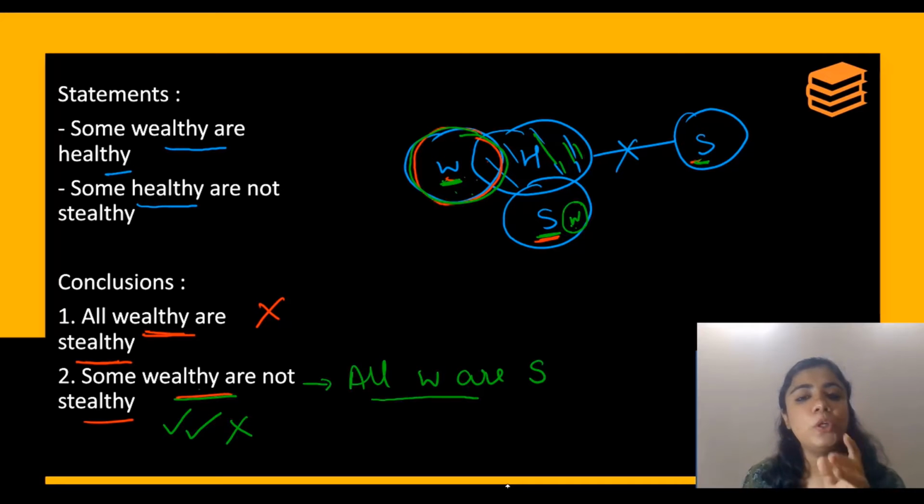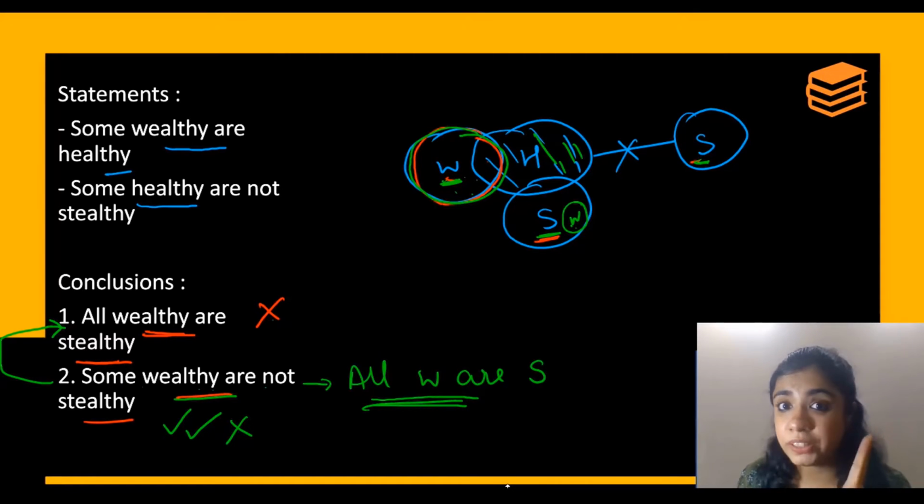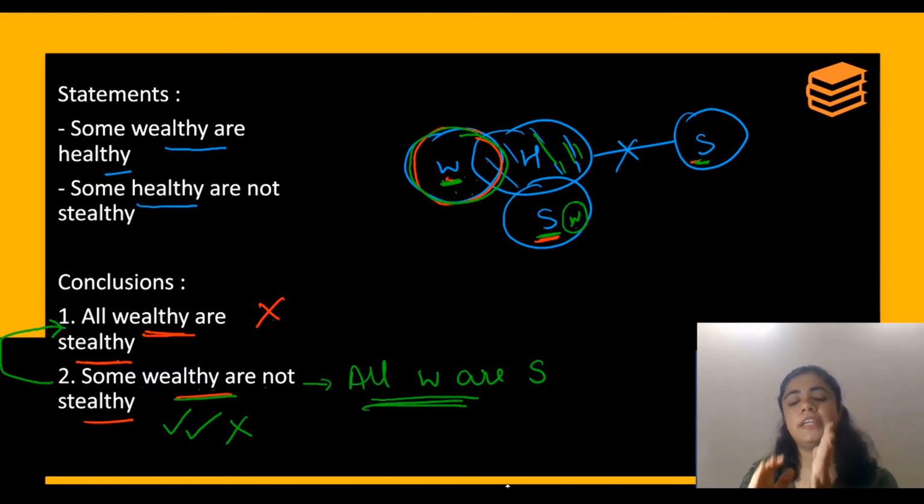Now generally what do students do? The students mark the answer as neither one nor two follows. But observe very carefully. Some wealthy are not stealthy, the opposite of that is all wealthy are stealthy, which is what we proved. So you have two opposite statements. Both are wrong. Now try to understand one thing.